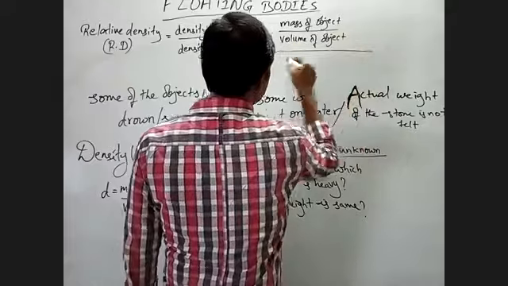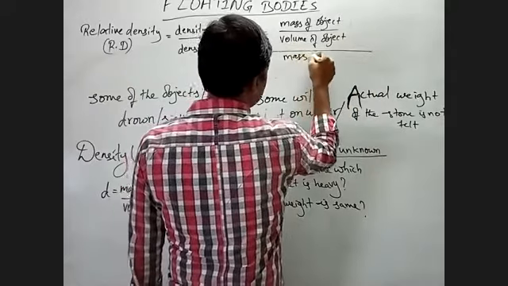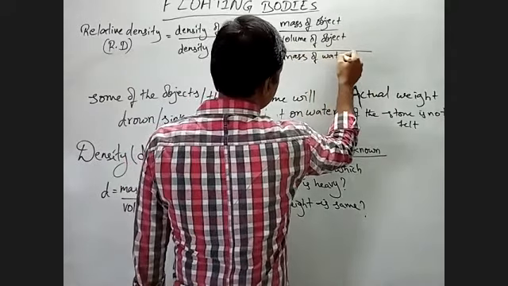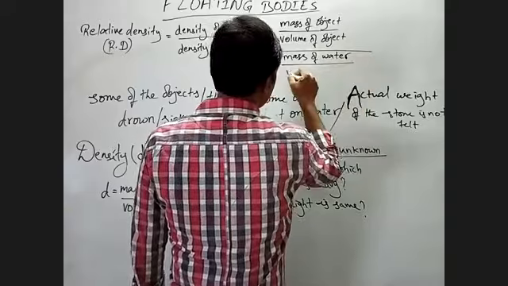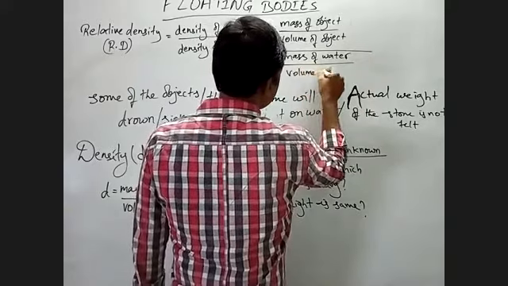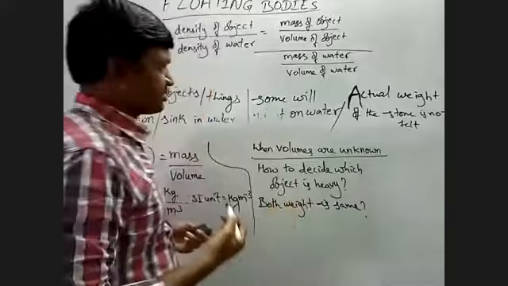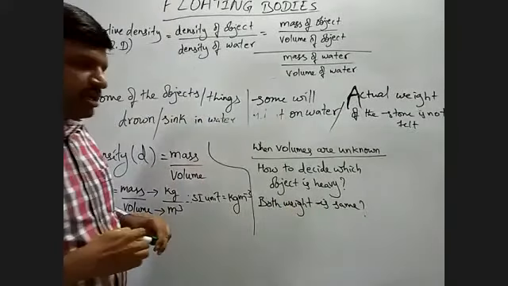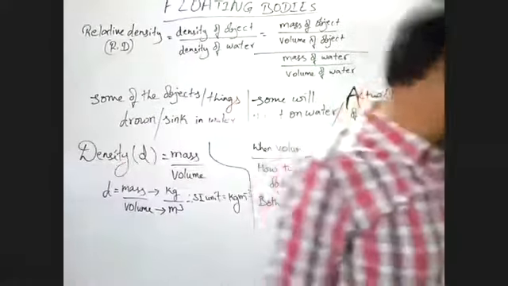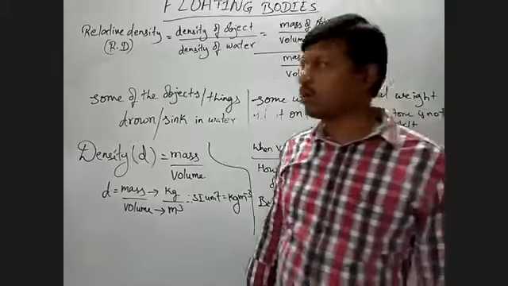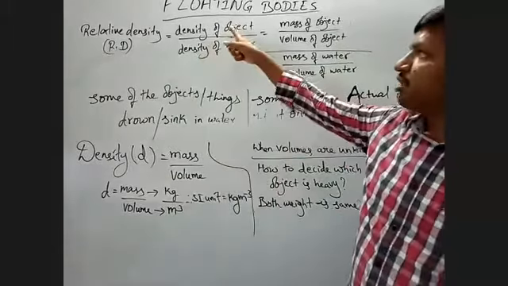So by mass of water, by volume of water. So this is the case. Okay? So relative density is defined as density, or it is the ratio of density of an object to